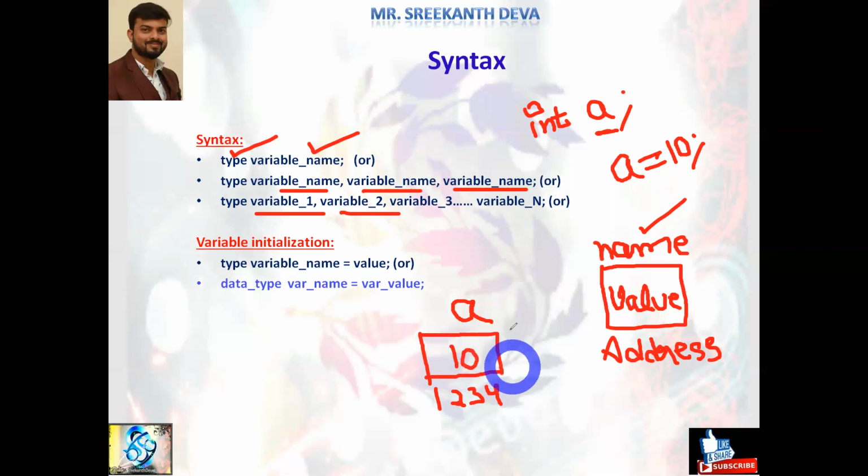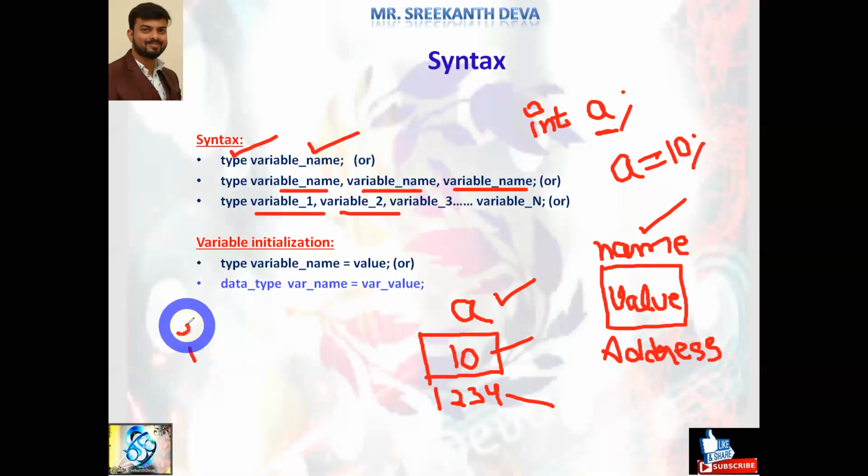Every memory block consists of three things. One is called name. Name represents the variable name. Name is the name of the particular memory block. We can call it the variable name, the name allocated to the memory location. Value represents the value in the memory location. The third represents the address of the memory location. See, in this manner we can represent the name of a particular memory block using a variable name. This is the syntax. We can declare any number of variables like int a comma b comma c, and so on.